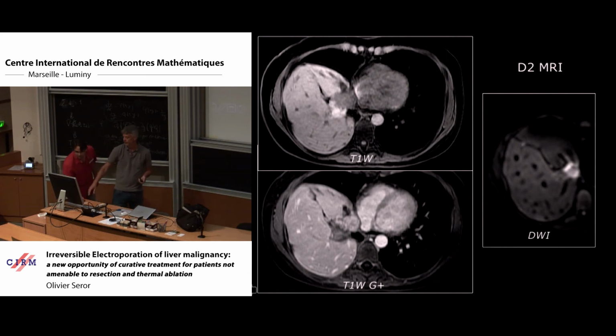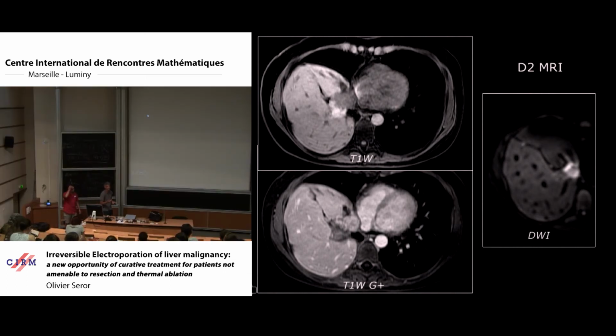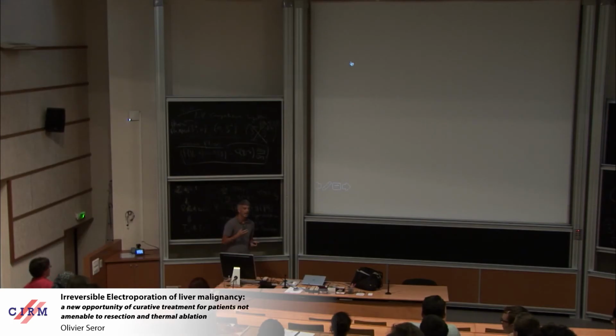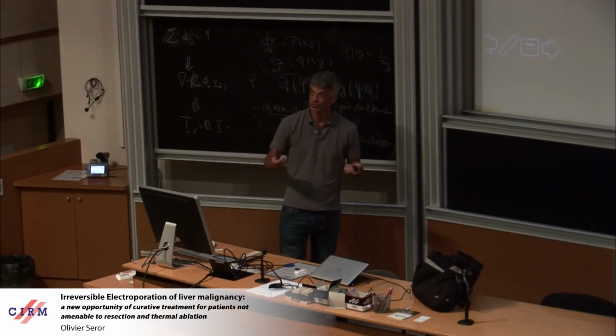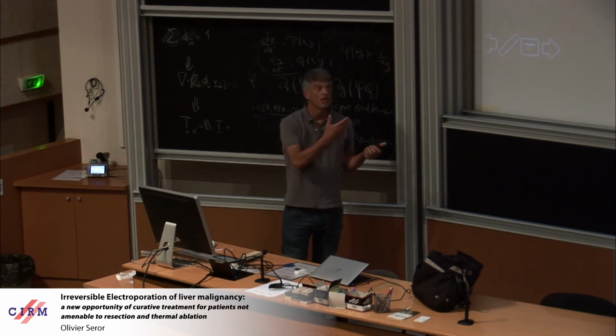I can skip the end of the procedure. I think you understand how we proceed, and what you have to keep in mind is that we are not able to predict everything, and we need tools to adjust our procedure.